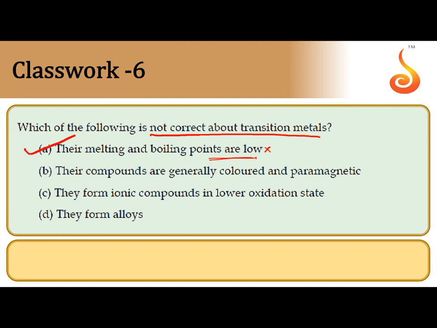Their compounds are generally colored and paramagnetic. This statement is correct. They form ionic compounds in lower oxidation state. So, whenever the transition metal atom is in lower oxidation state, it forms ionic compounds, while in higher oxidation state, it forms covalent compounds. So, this statement also correct. They form alloys. So, as 3 statements are correct, first statement only wrong. Wrong statement only correct answer for this question. So, option is A.